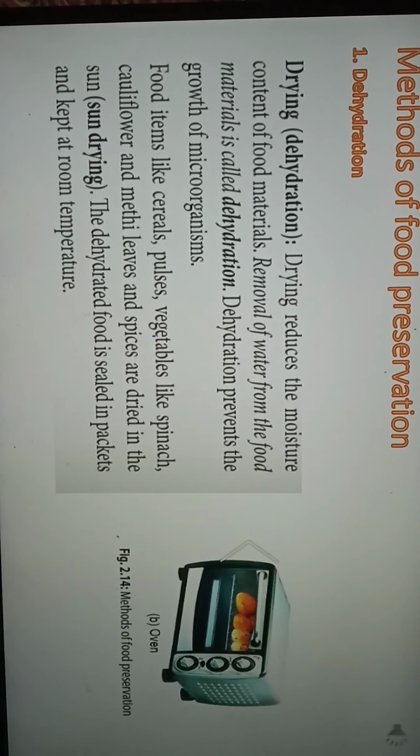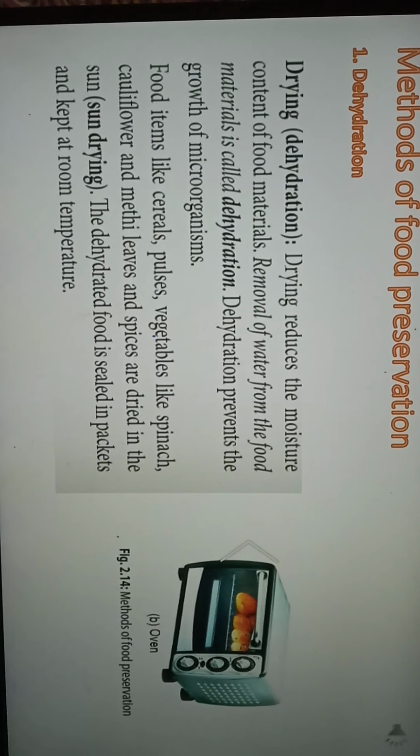Why? Because if you are drying these food items in the sun, you are able to remove the moisture, and we all know that due to the moisture the microorganisms grow, isn't it? So if you are removing the moisture, then will the microorganisms be growing in those food items? No. Moisture is necessary for the growth of the microorganisms.